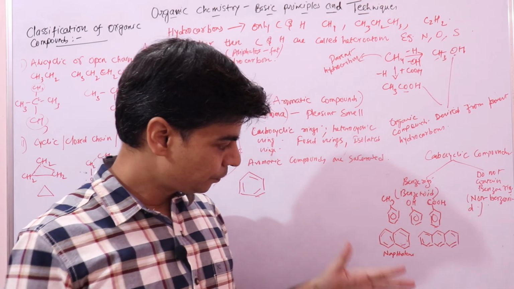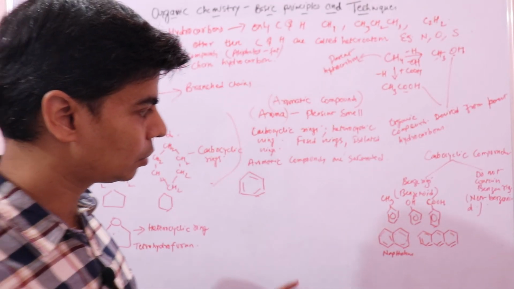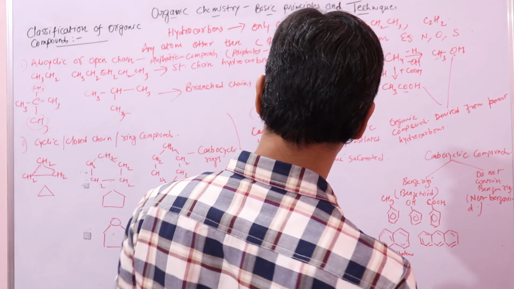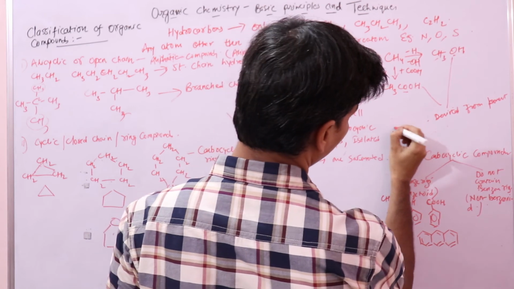Here the rings are fused together. Now there can be rings that are not fused together. Let me just draw it over here. These rings may not be fused, they may be like this.